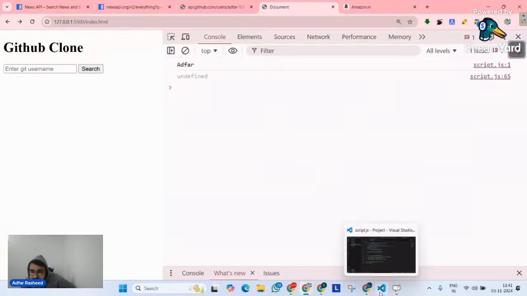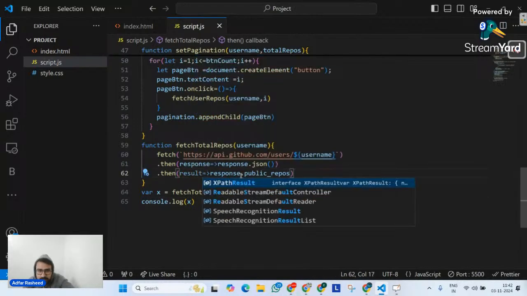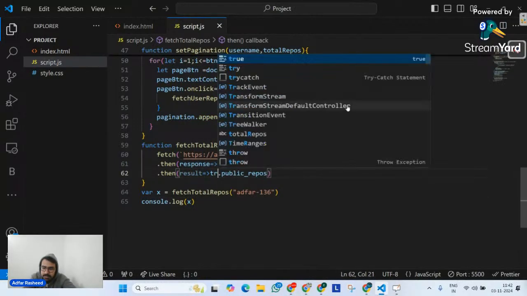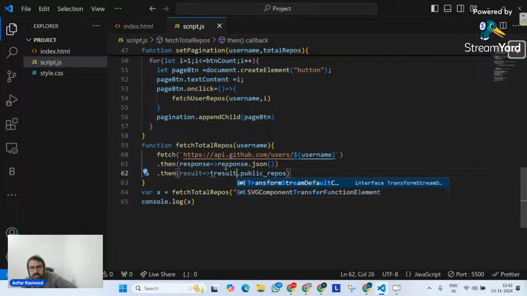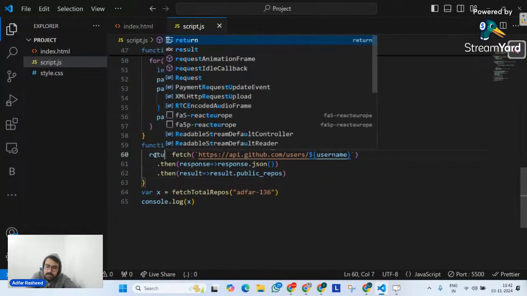I am fetching my repository here, fetch https, and although it's response in both cases, I think that should work as well. Let me change this. Maybe there might be some issues with that. So result dot public repos, response result dot public repos. And I'm passing an argument called fetch total repos. And it is returning. What are we trying to do here? We are telling it to return this.